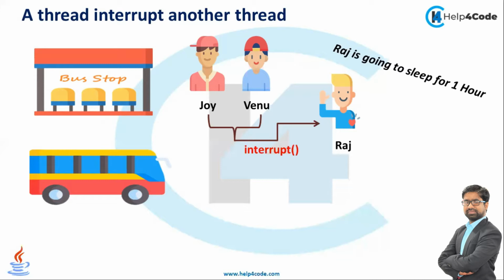But in this case, suppose my bus is coming after an hour. So what will happen that time? In the case of programming, we are using the interrupt method. If my thread is in the waiting state or sleeping state, then we have to call the interrupt method. By calling the interrupt method, my thread can continue its execution. The same situation can arise in Java multithreading programming.